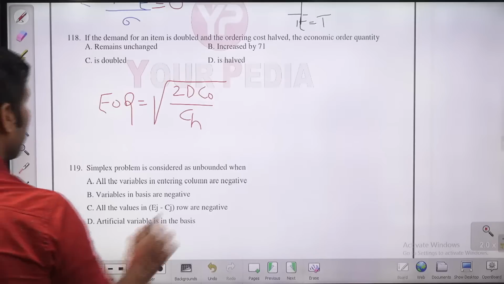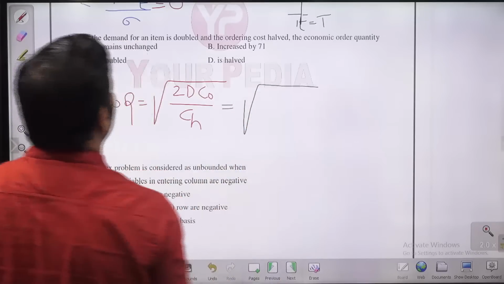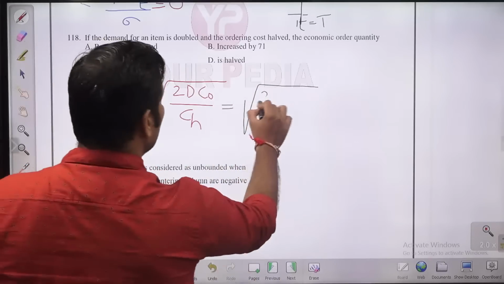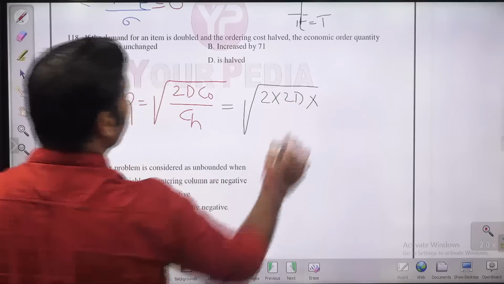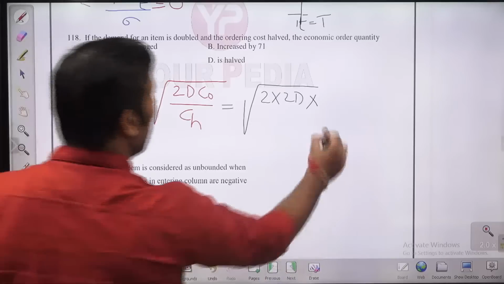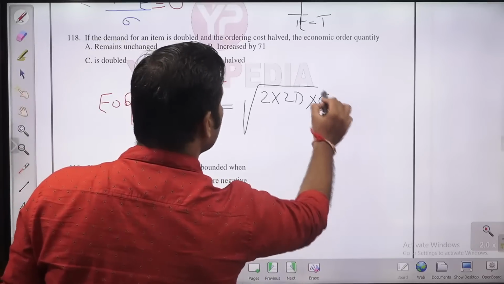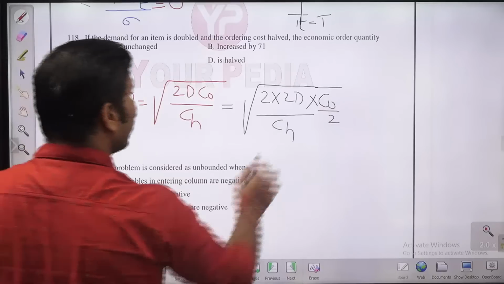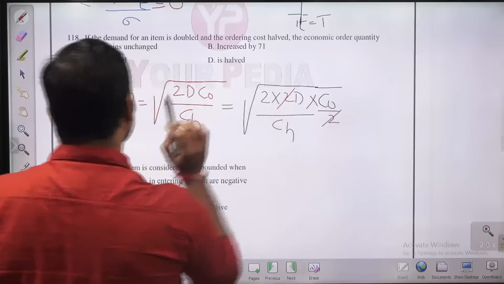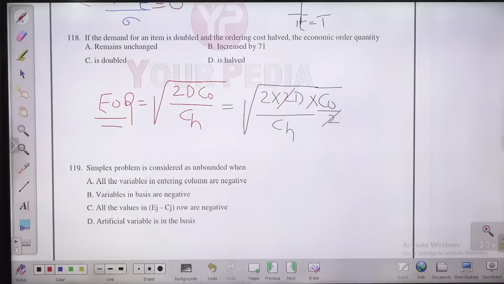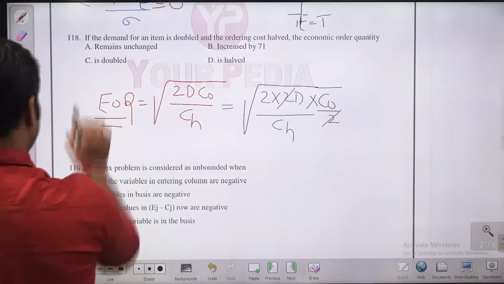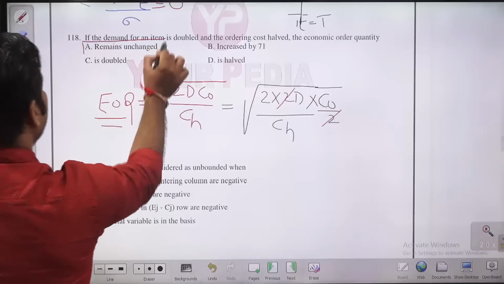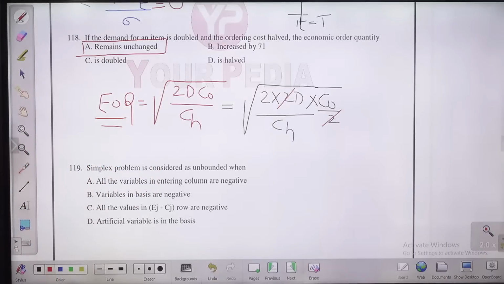So here, what is it saying? The demand is doubled, so 2 into 2D. Ordering cost is halved, so the ordering cost has become half, children. So what will happen, guys? The EOQ is going to remain the same. Demand is doubled, ordering cost halved, the EOQ remains the same. So the answer for this question will be A, remain unchanged. Let us move to the next question.